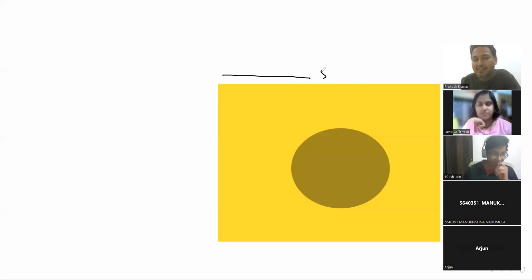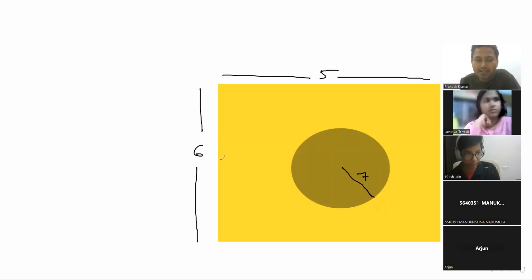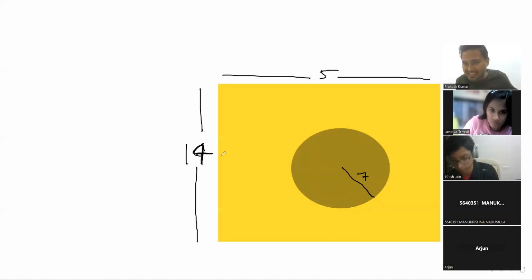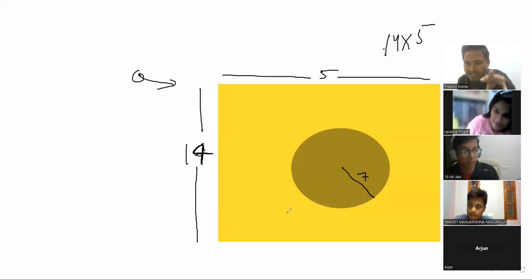This length is 5. This length is 6. This length is 7. If it is 7, it should be like 14. Okay. This one is an area, right? Some aeroplane is going from here, and there was some accident in the aeroplane. Now, this platform has to land in this area. That yellow region, you can see now, 14 cross 5. The aeroplane has to land in this area.